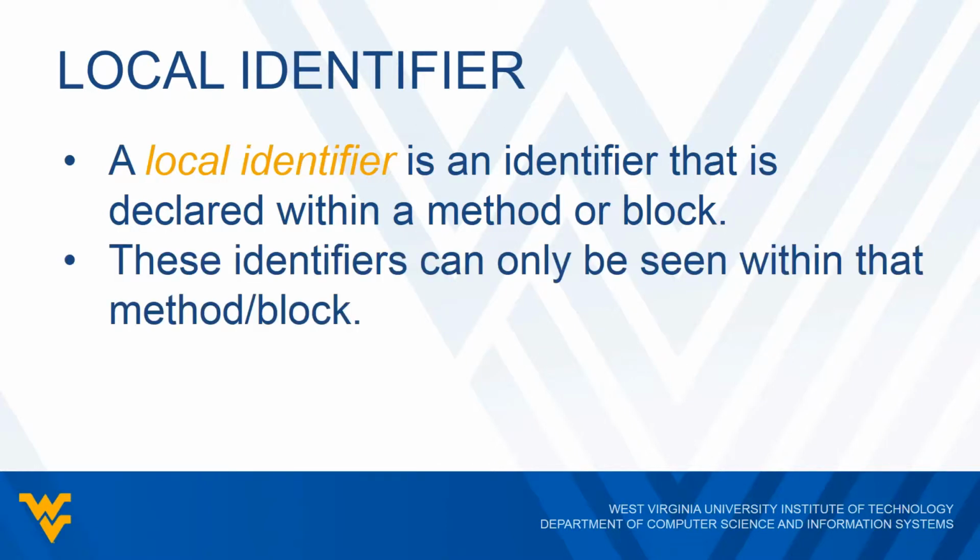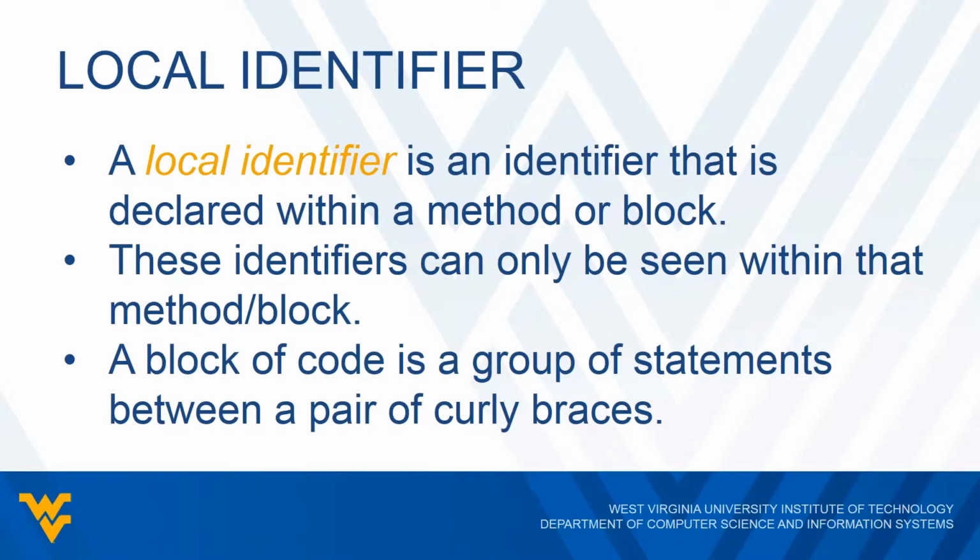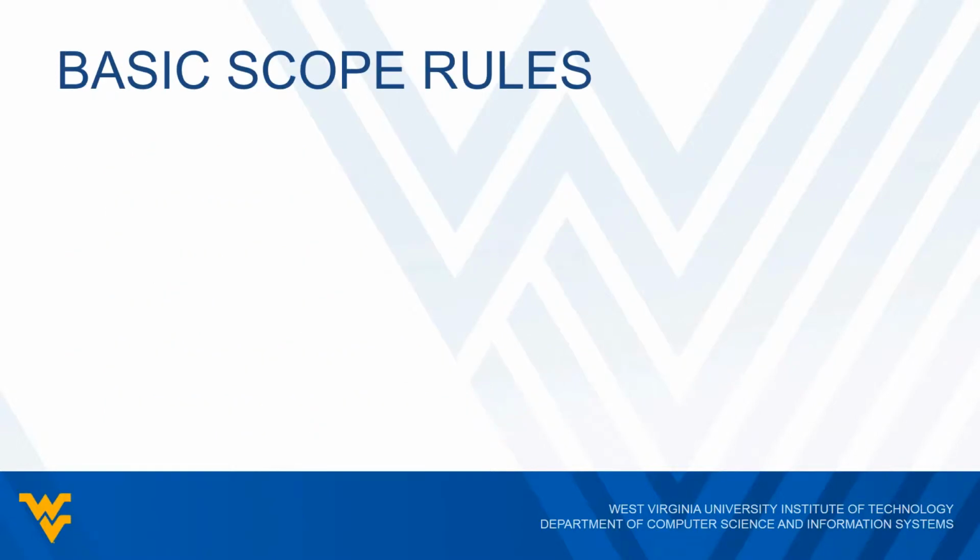And the rule here is that these identifiers can only be seen within that method or that block that we declared it in. So a block of code, what is that? It's a group of statements that's between a pair of curly braces. So we've seen things like within if statements or loops or methods, but if we declare something within a pair of curly braces, then that identifier can only be seen within that pair of curly braces.